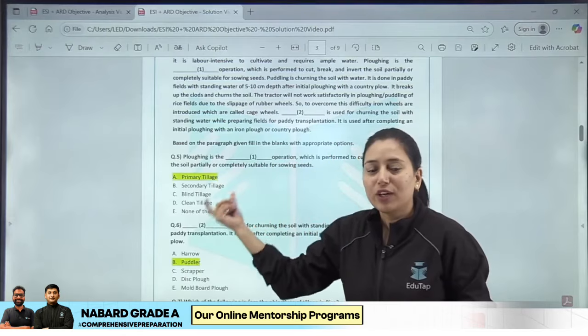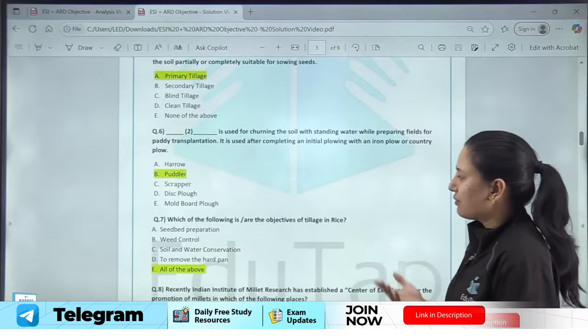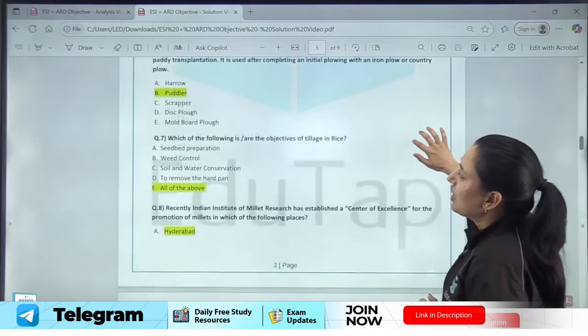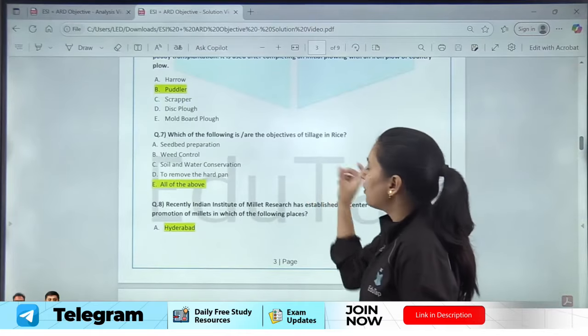Now the next question is regarding: dash is used for churning the soil with standing water while preparing the field for paddy transplantation. It is used after completing an initial plowing with an iron plow or country plow. Here the implement has been asked, which implement is used for puddling in rice, and the answer will be puddler, right? Again an easy to moderate level question, there is not much difficulty in answering here. Now the next question was regarding the objective of tillage in rice.